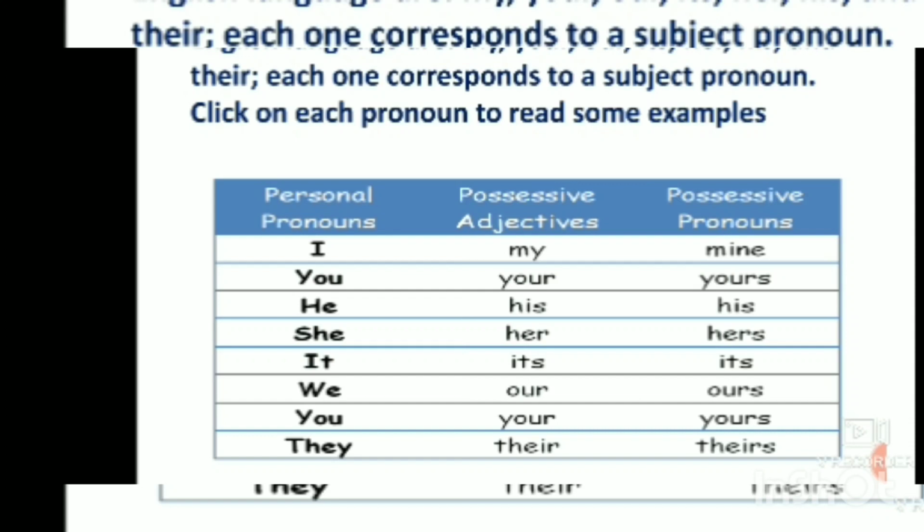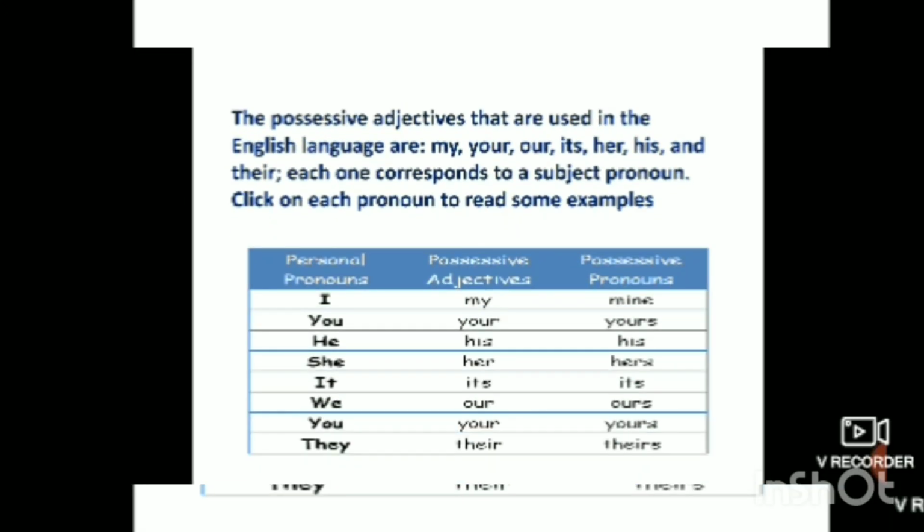So take your time and read and understand. Personal pronouns, possessive adjectives, and possessive pronouns. I, my, mine, you, your, yours, he, his, his, she, her, hers. It, its, we, our, ours, you, your, yours, they, their, theirs. Done? Let's go ahead.